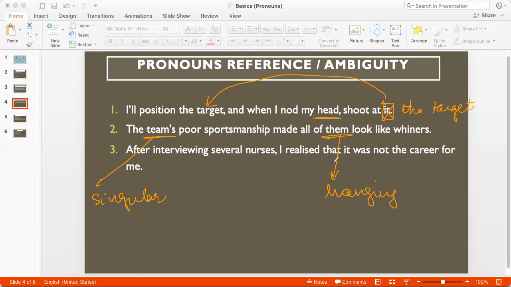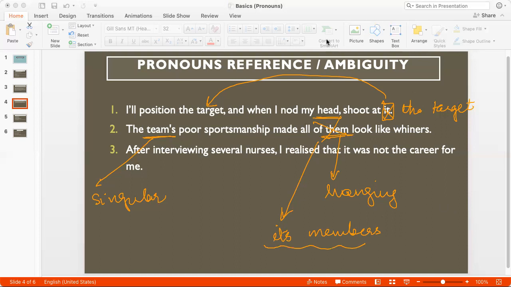So how do we correct this? We can say the team's poor sportsmanship made all of its members look like whiners. So rather than say all of them look like whiners, where them is not very clear because it's a plural pronoun referring to a singular noun team, I should convert them to its members, because now it's very clear that its is the team, its members look like whiners.